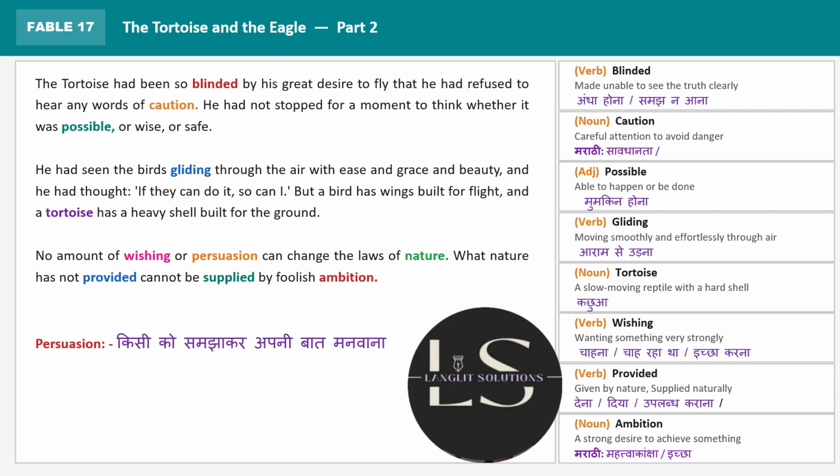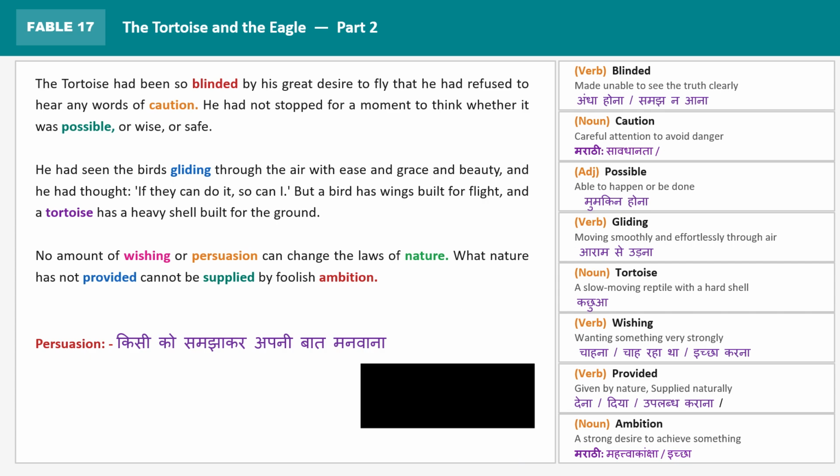No amount of wishing or persuasion can change the laws of nature. In short, what the short story is trying to say is that no amount of wishing, even if you desire something, if you want to do something but it is beyond your capacity, or you're trying to persuade something, you're trying to chase something, you're running after something, you're trying to persuade that, but it cannot change the laws of nature.